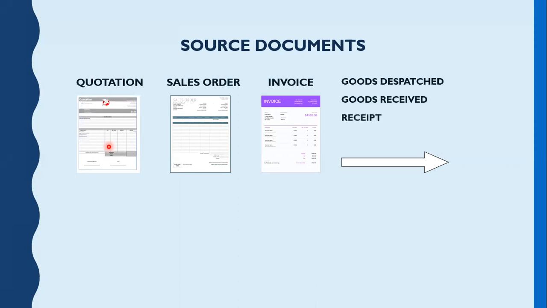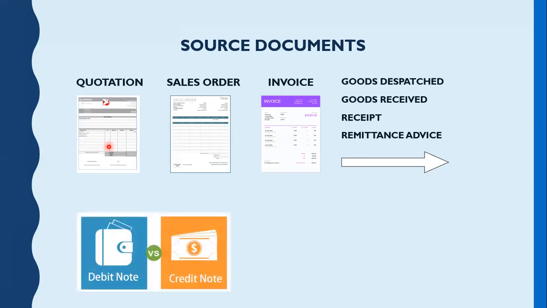The next thing may be receipt. Receipt is also a document. It means the customer has sent us the money and we have received the money. And now we are issuing a receipt, meaning that we have received the money of the customer. The next may be remittance advice. Remittance advice means all the transactions. It's a paper including all the transactions between the customer and us. So it means all the goods received by the customer and all the money that the customer paid. So it includes these things.